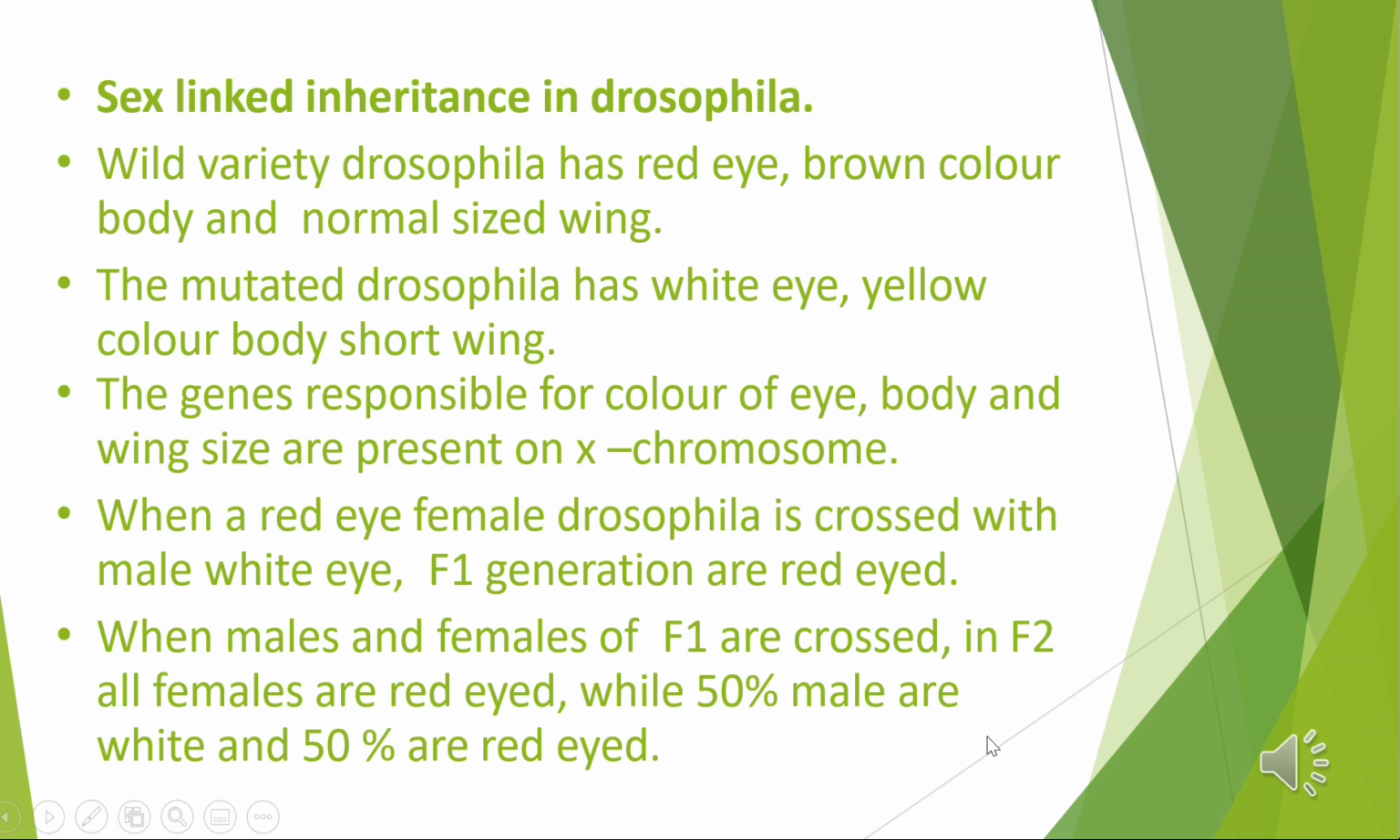So first of all, we'll study what is sex linkage or sex-linked inheritance. The sex chromosomes X and Y carry genes for sex determination and also some genes for some somatic characters. The genes for somatic characters present on sex chromosomes are called sex-linked genes. The characters which are controlled by sex-linked genes are termed as sex-linked characters, and their inheritance is known as sex-linked inheritance. Their location in the sex chromosome is called sex linkage.